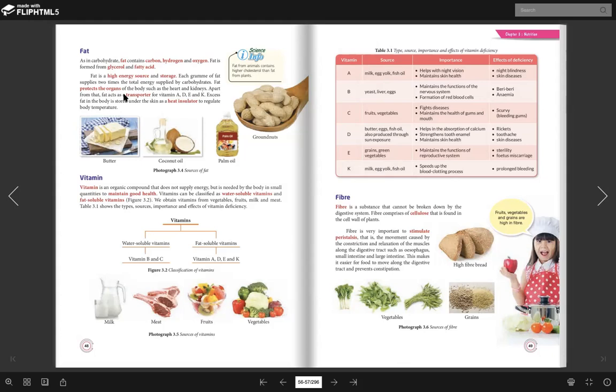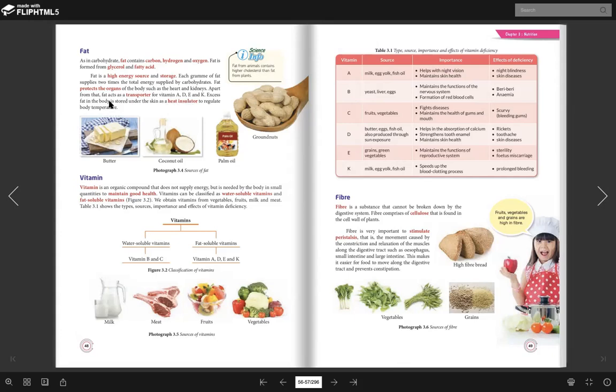Okay, and then fat is also required as a transporter for vitamins A, D, E, and K. And the last one, the function of fat is to act as a heat insulator. Sebab apa? Most of the fat will be stored under the skin. Sebab itulah, the more fat stored under your skin, the fatter you will be.